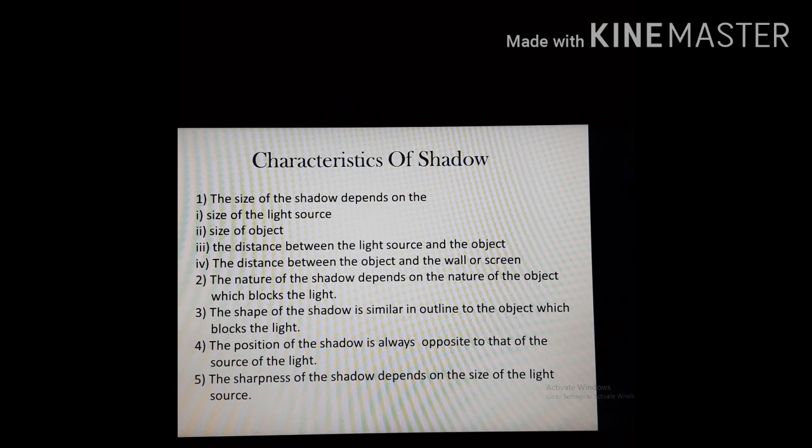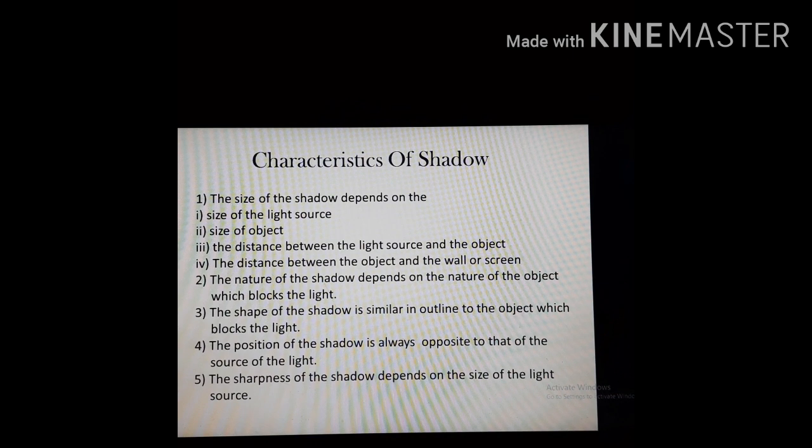The shape of the shadow is the same as the outline of the object which blocks the light. The shape of the shadow is similar to the outline of the objects which block the path of the light. The position of the shadow is always opposite to the source of the light. If the source of light is in the east direction, the shadow is always formed in the west direction.